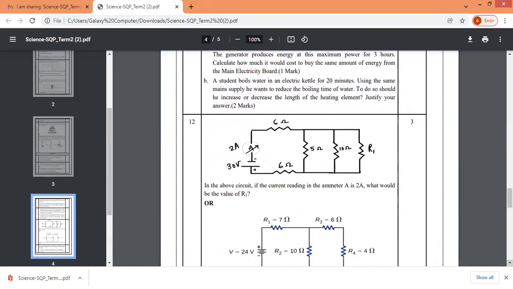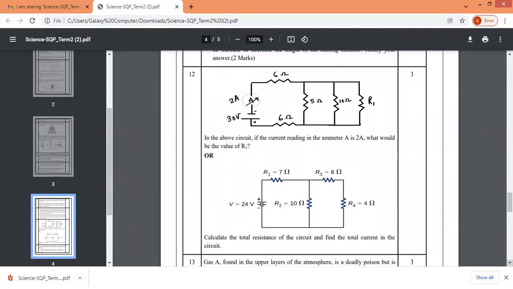Circuit, parallel and series connection. And they ask you the total resistance of the circuit and total current. So you cannot leave anything. This will definitely help you to prepare for your exams, plus pre-boards and whatever exams will be held in the school.